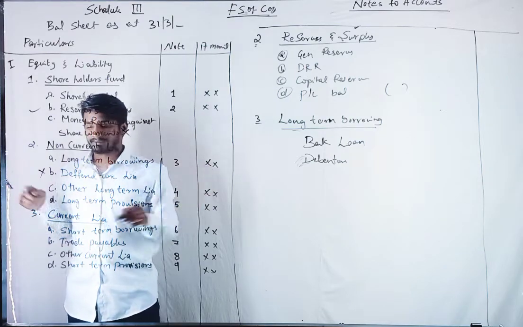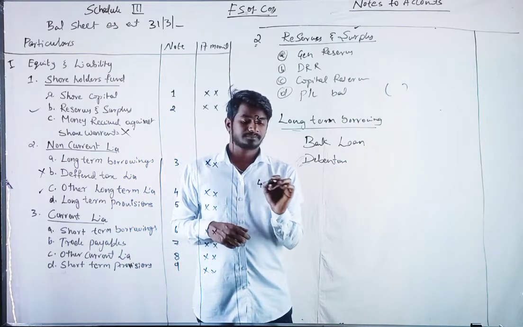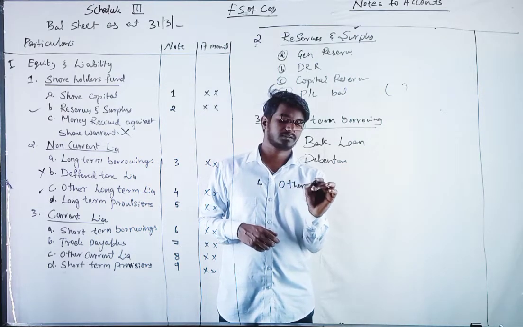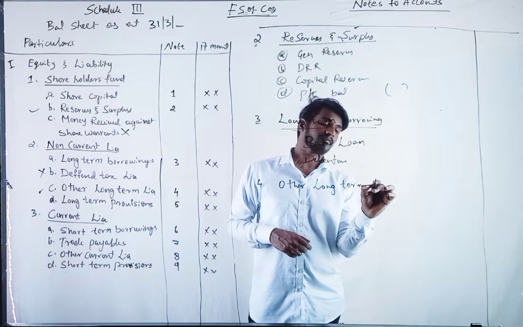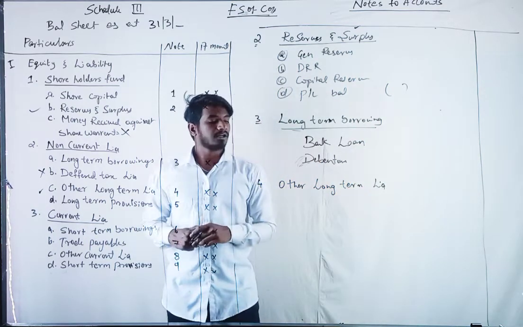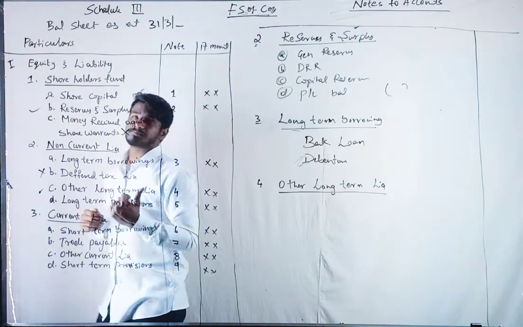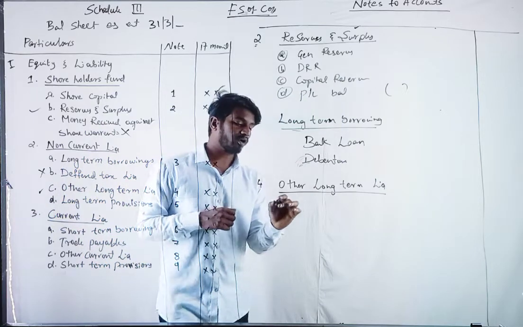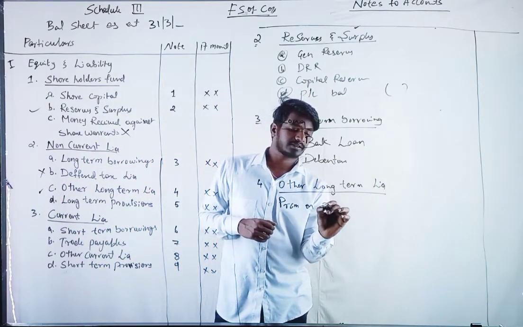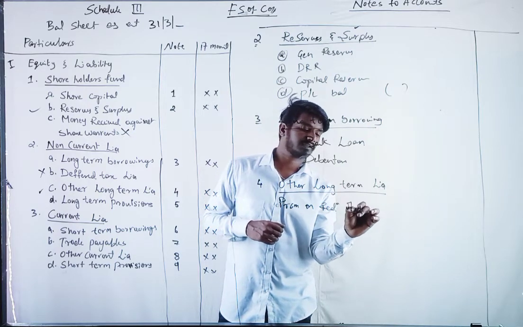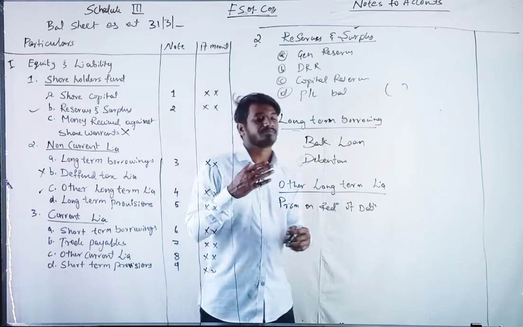Other long term liability. Let us say it comes under premium on redemption of debentures.